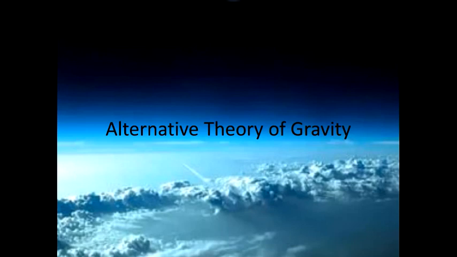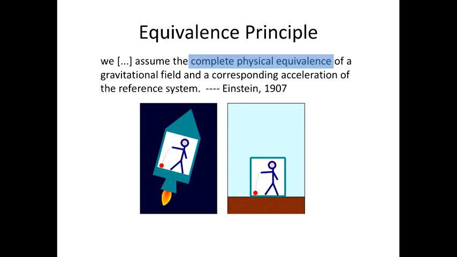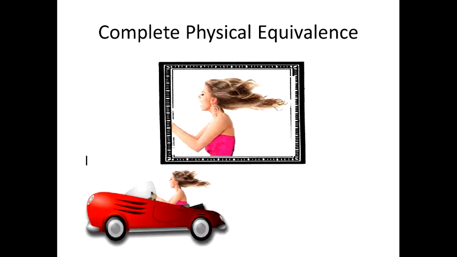Let's return to the equivalence principle and especially to the part of it about complete physical equivalence. What does it mean to be completely physically equivalent? On this picture we can see a woman whose hair is flying in the wind. What is the cause of this situation? Probably she is driving a sports car. Or maybe she is standing near a big fan which is blowing air into her face.